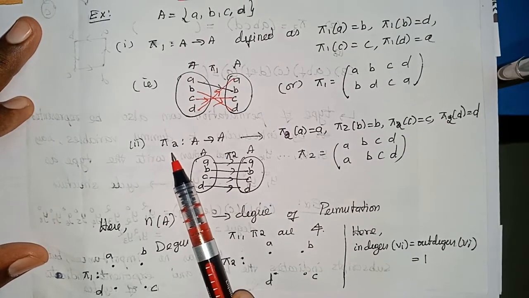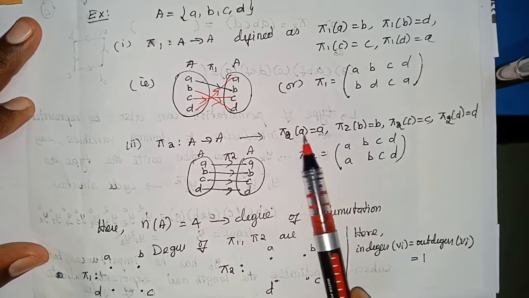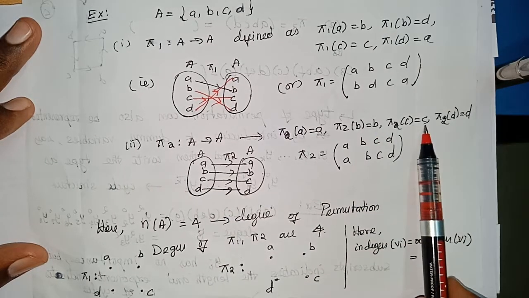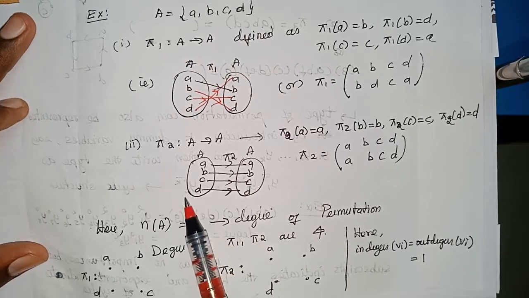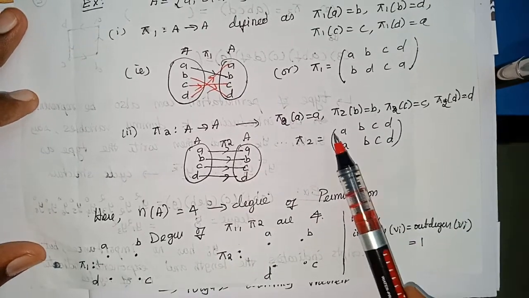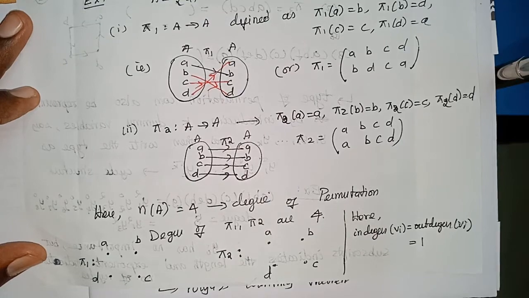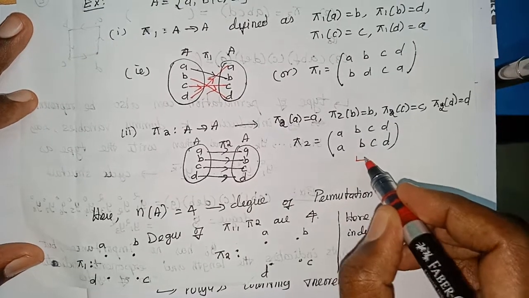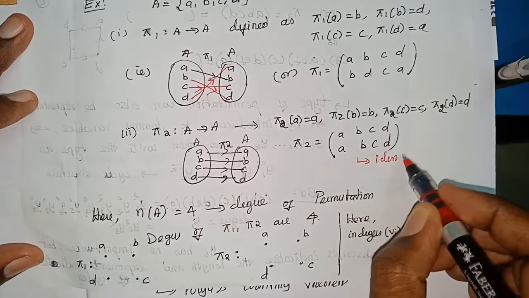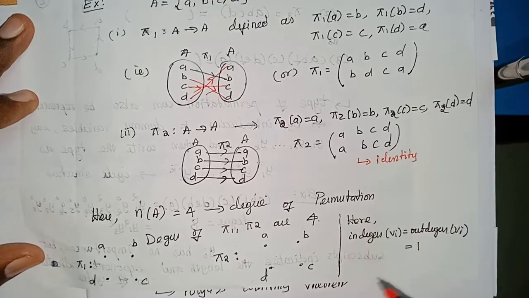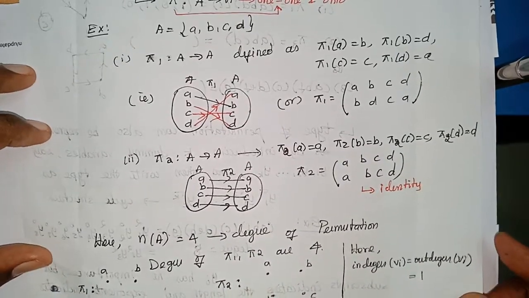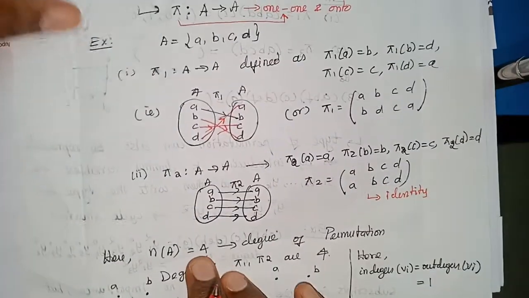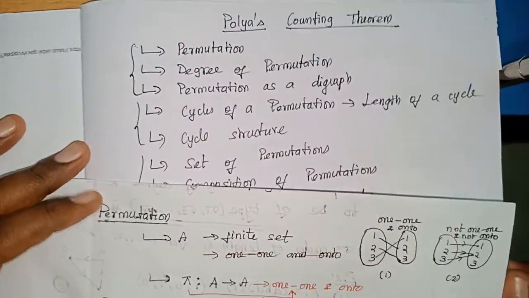Second mapping from A to A. Here A maps to A, B maps to B, C maps to C, D maps to D. That can be represented as ABCD, ABCD. And this is called the identity mapping, otherwise identity permutation. So we have seen what is a permutation.